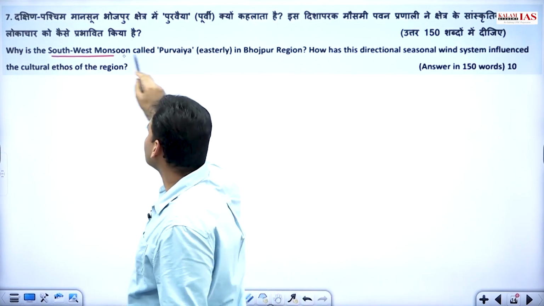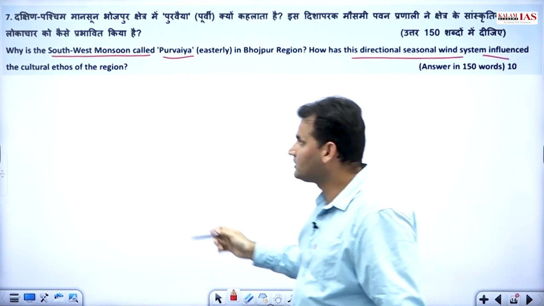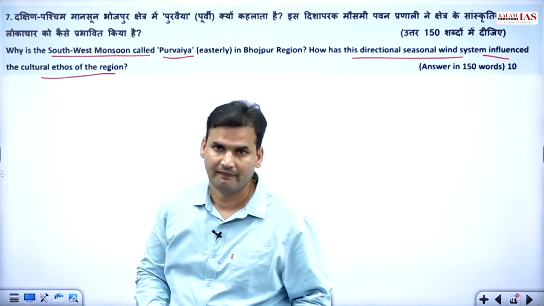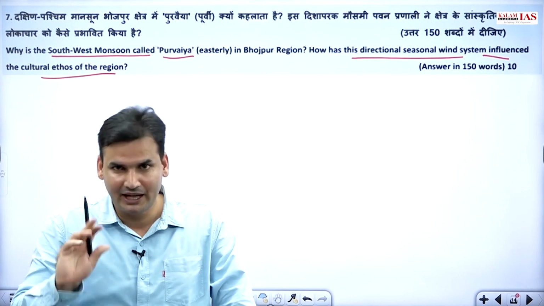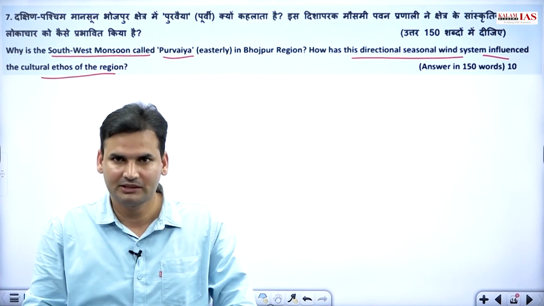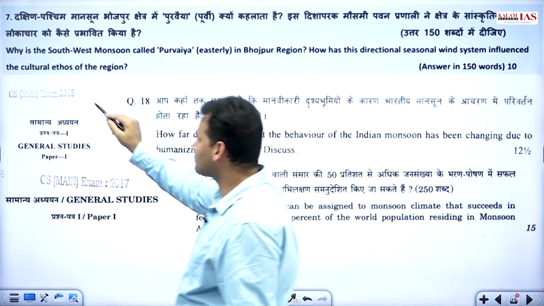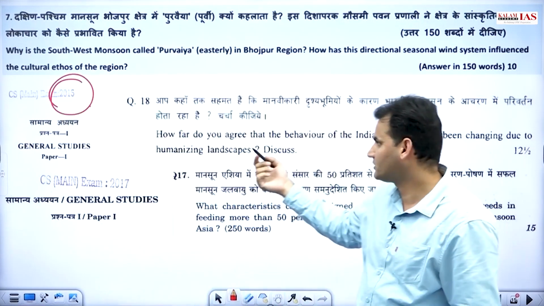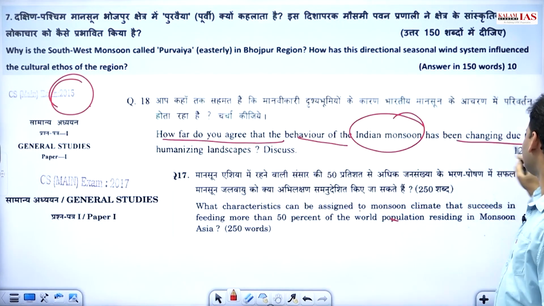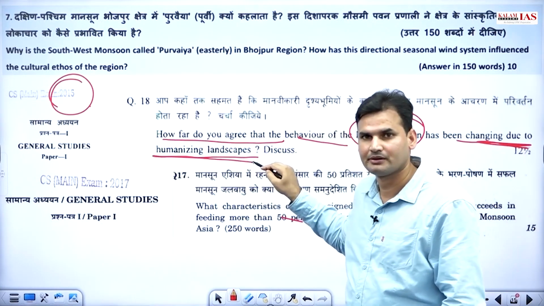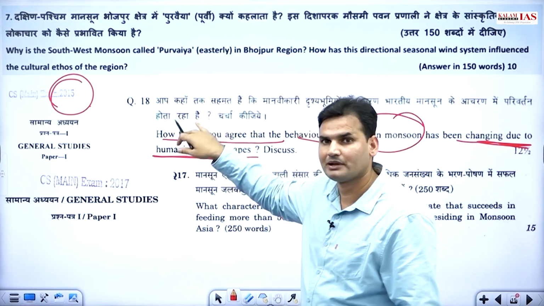Now, why is the southwest monsoon called the Purvaiya, and how does it influence the cultural ethos of that particular region? Whenever we have a question with regards to monsoon, it is always applied in nature. It has never been straightforward कि आप explain कर दें southwest, northeast monsoon. UPSC doesn't ask this way. In 2015, monsoon को कैसे पूछा था UPSC ने? How far do you agree that the behavior of Indian monsoon has been changing due to humanizing landscape? So it was not asking the mechanism of monsoon, but it was the applied part, right?